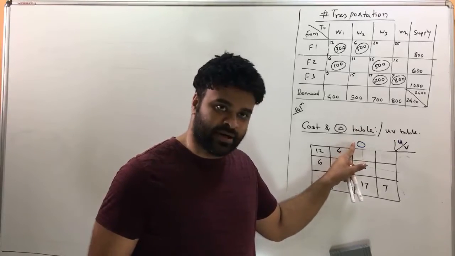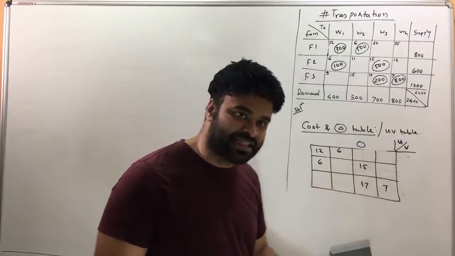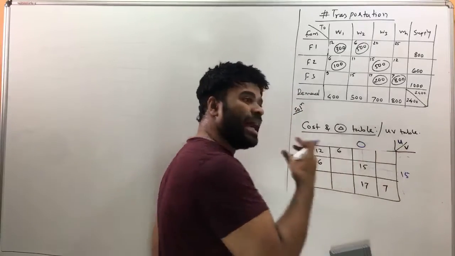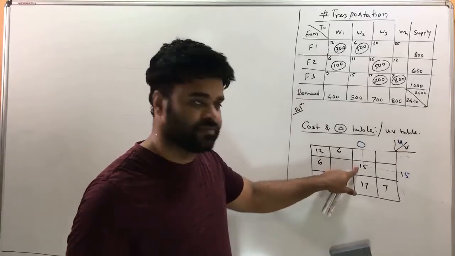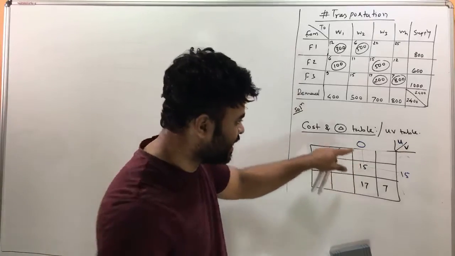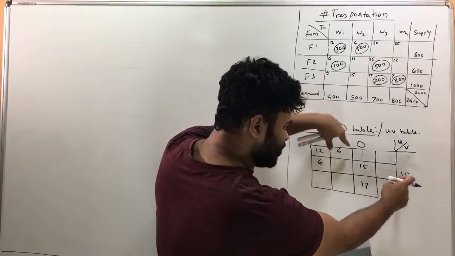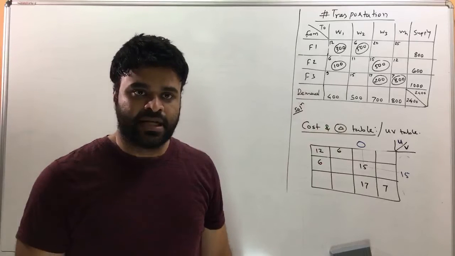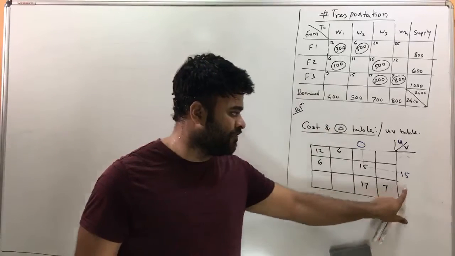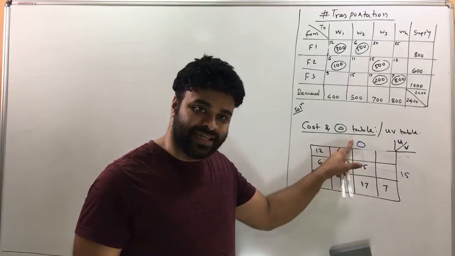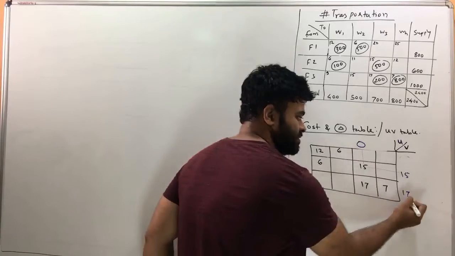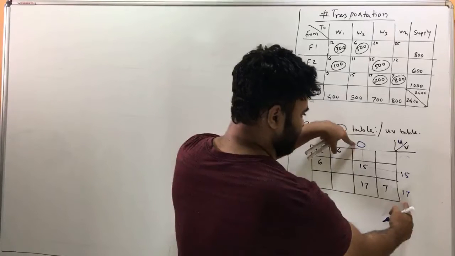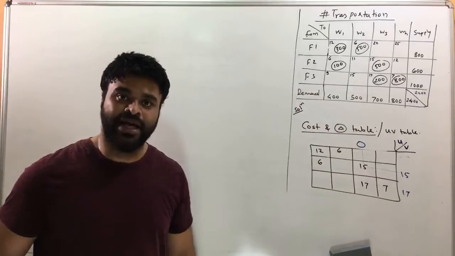Once you assume this one 0, you find the next value such that the V value and the U value add up to 15 for this number. You have to make sure that the U and V values add up to 15. That's how it is done. Now just keep doing that. Make sure you have a value over here which will add up with the 0 and give you 17, which is 17 of course. So the outer two values will add up to the cost. I hope you got the point. Now you just have to guess more.